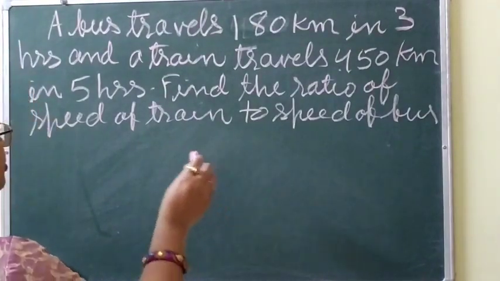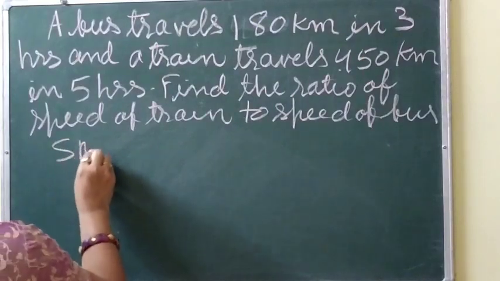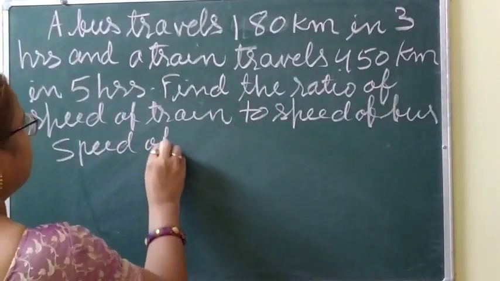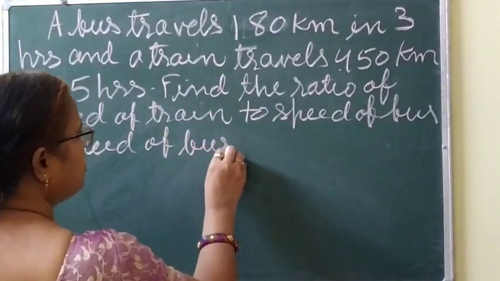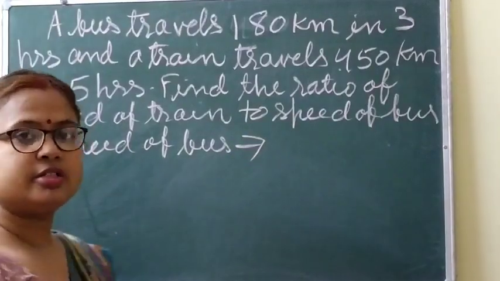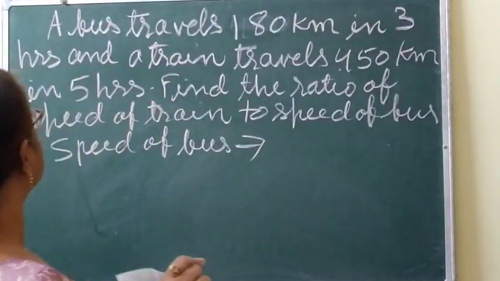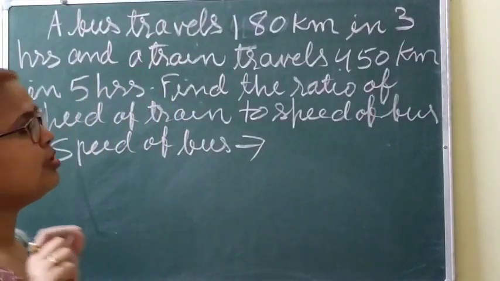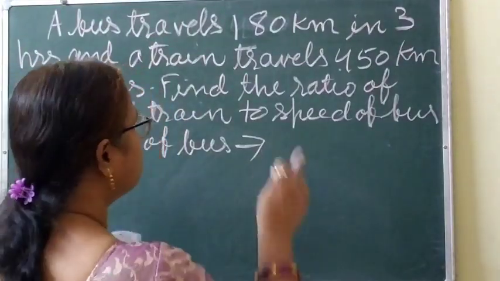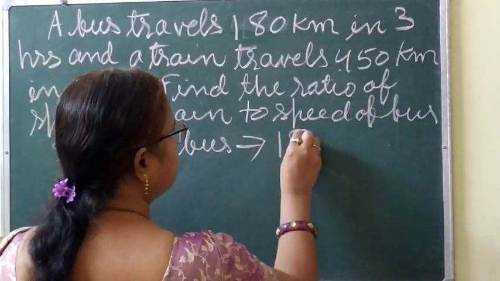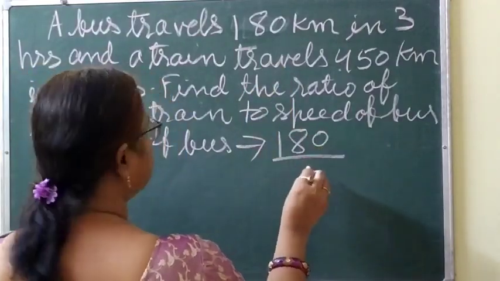5 hours. So first let's find out the speed of a bus. Speed is equal to distance divided by time. So distance is 180 and time is 3.